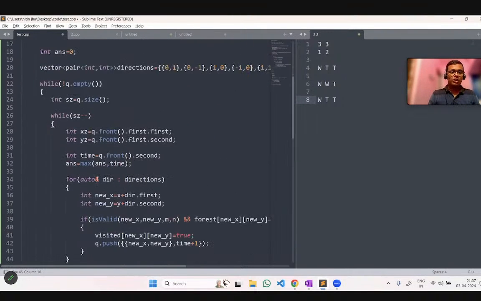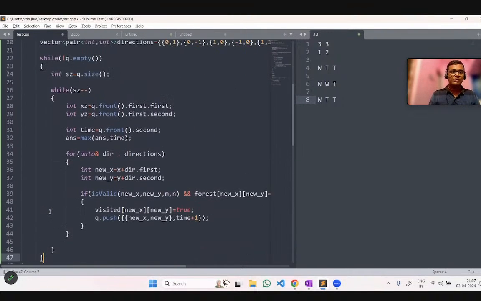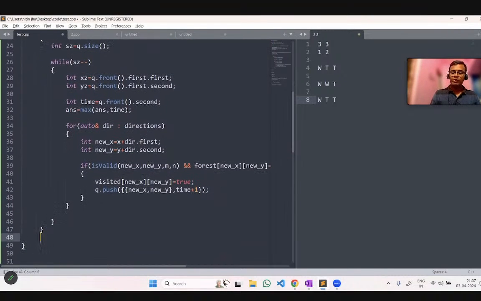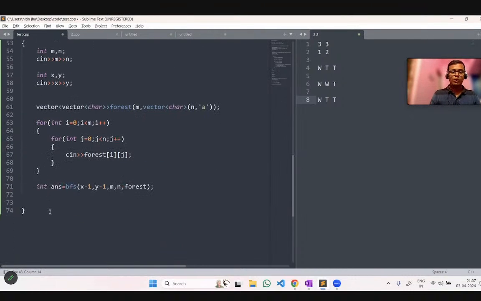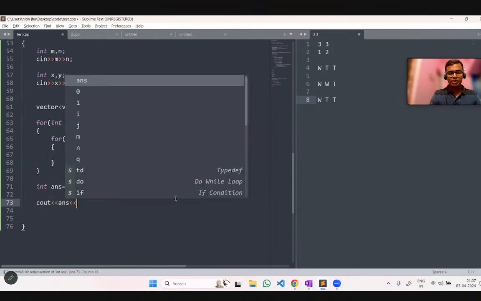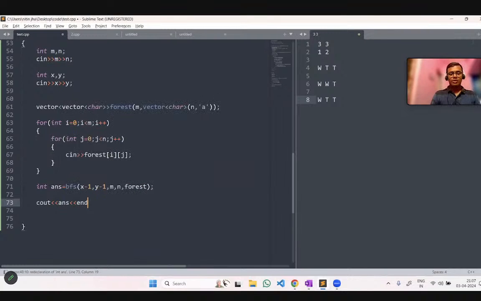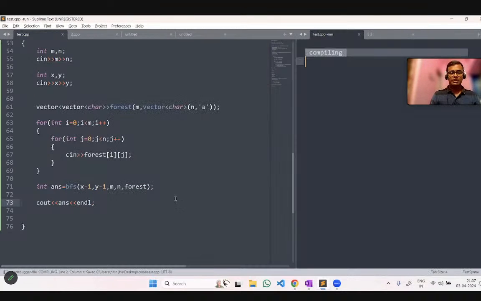After coming out of this queue, when the queue is empty eventually, we just have to return the answer, which is the maximum value. It will get the answer in this variable, and we simply have to print this answer here. Okay, let me run this code with you guys.